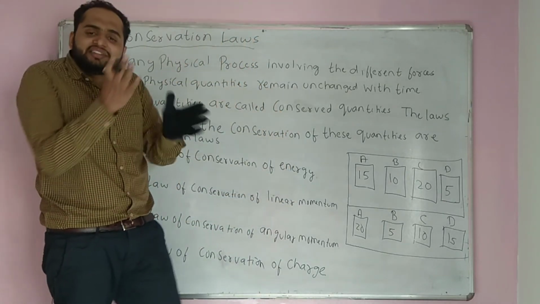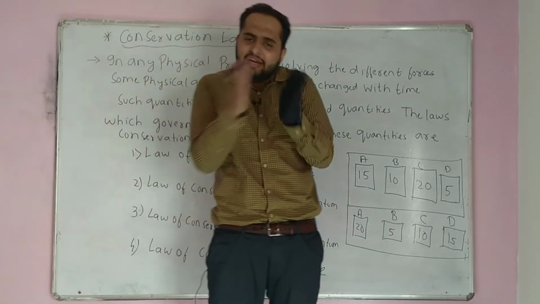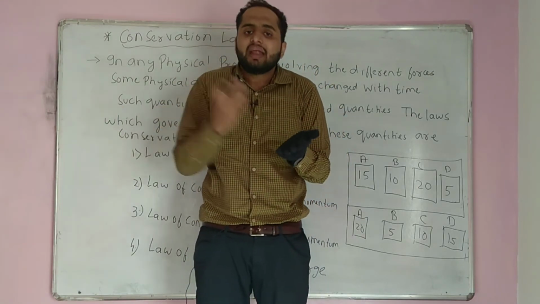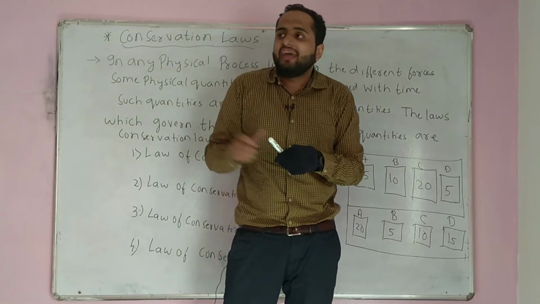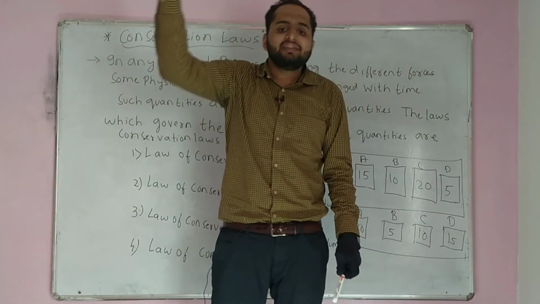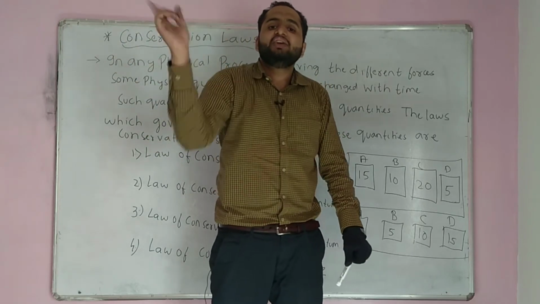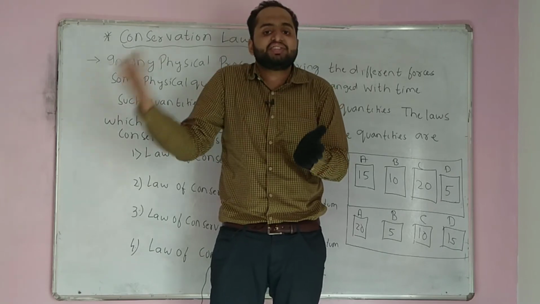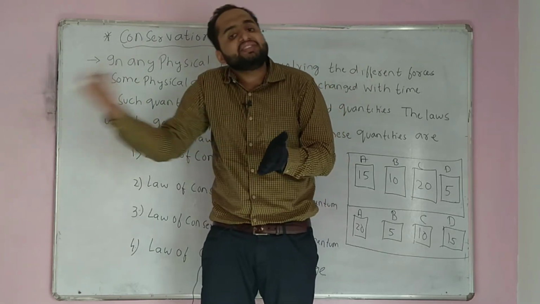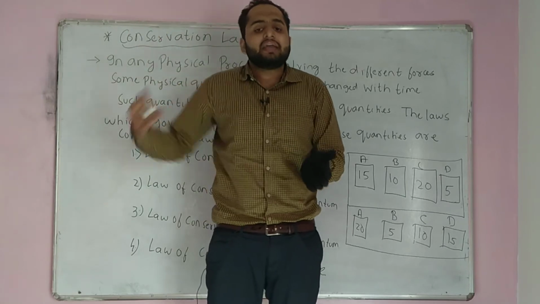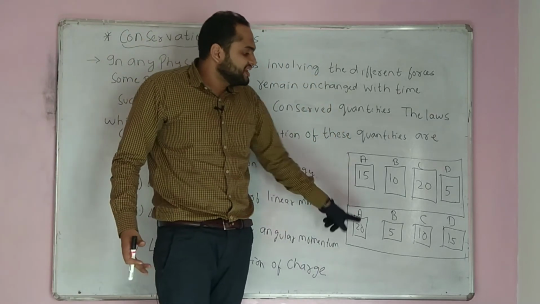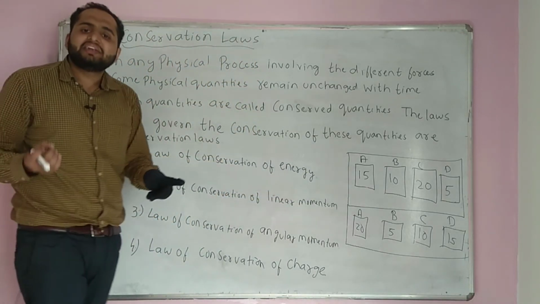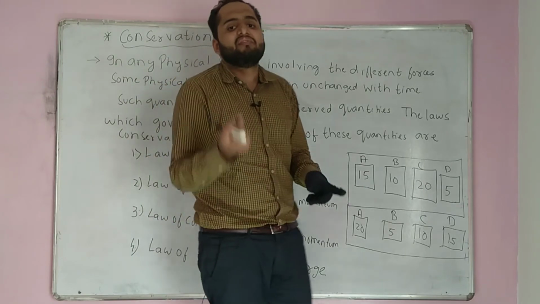So such a thing: energy can neither be created nor be destroyed. It would be the same all over the universe, but it can be transferred from one form to another. Like a fan, जब हम switch on करते हैं तो electrical energy जा रहा है, the electrical energy gets converted into mechanical energy, but total energy of the system remains constant. We are just changing the form of energy, electrical to mechanical, chemical to electrical, and other forms, right? So the law of conservation of energy states that energy can neither be created nor be destroyed. It can only be transferred from one form to another.